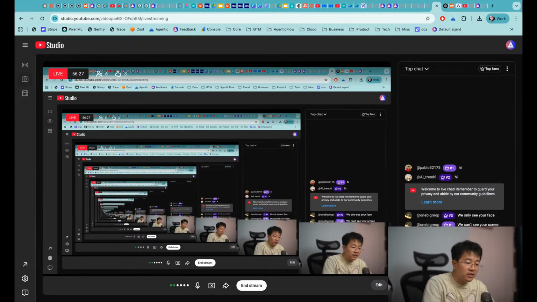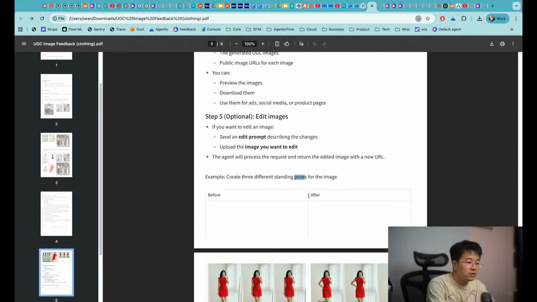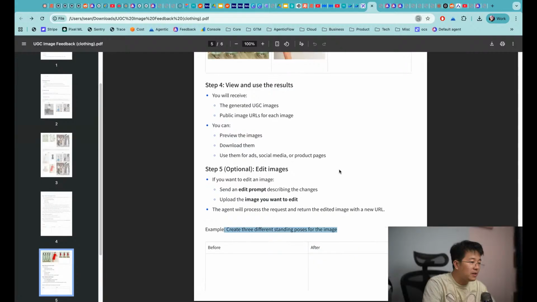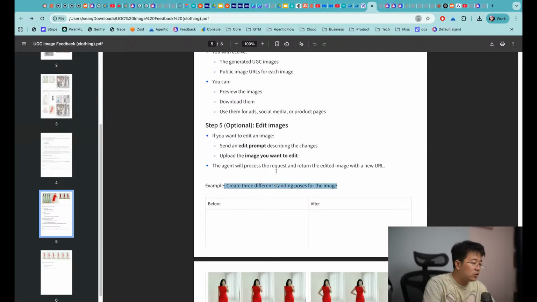So yeah, I just showed you how you can instruct the agent to create different model poses, and you can actually read from here. Let me say pose. Yeah, for example, create 3 different standing poses for the image. So basically, you can just say it, and then the agent is going to follow because it's using Nano Banana under the hood, and it allows you to change just by prompt.